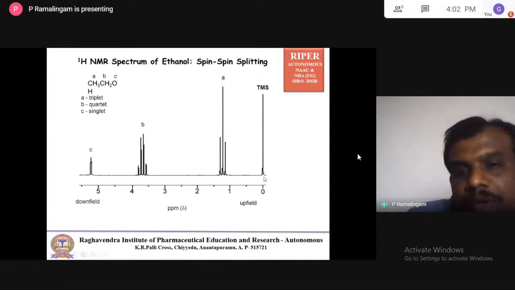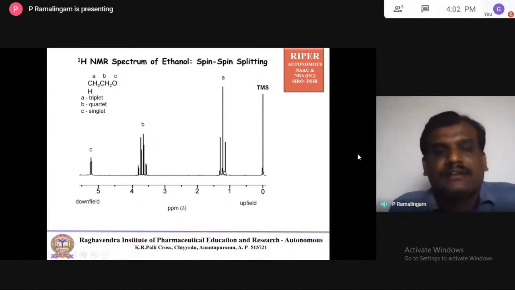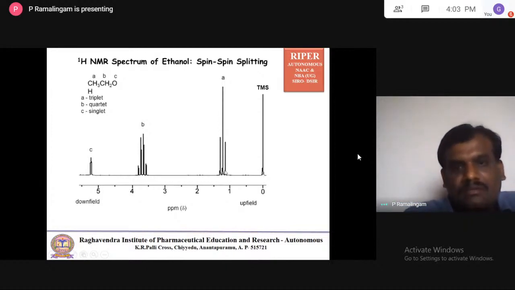As I told you, at 0 ppm is TMS. At about 1 we have the A protons, CH3, at 3 we have the B protons, CH2, and at 5 it's the OH proton. You can see the OH proton appears totally away from TMS, so OH is highly deshielded. The CH3 is totally away from the OH, so this CH3 proton appears close to TMS. This is shielded, and this is deshielded.